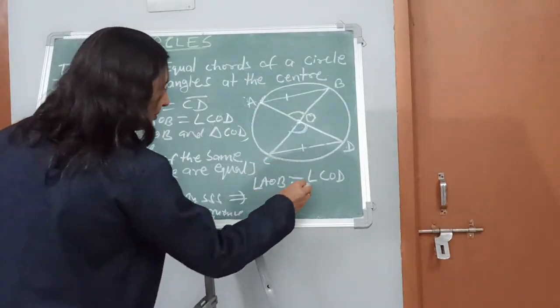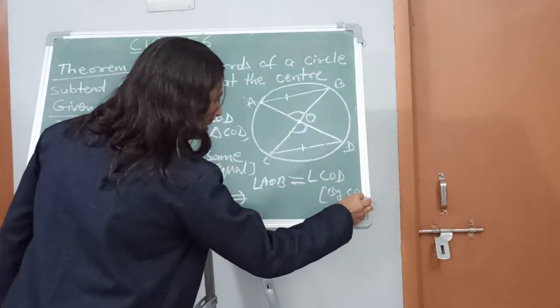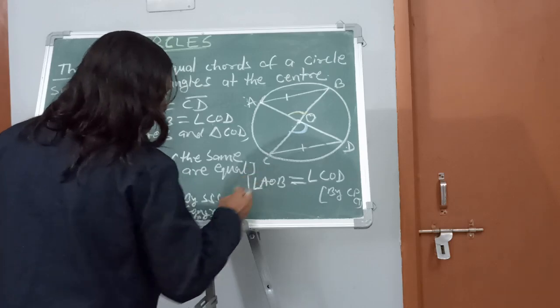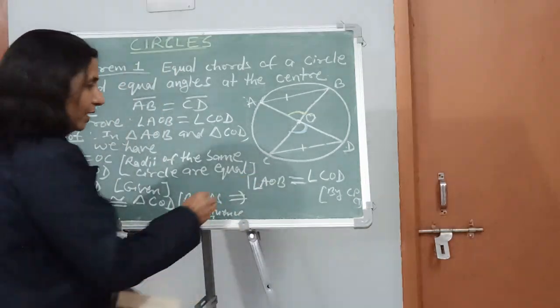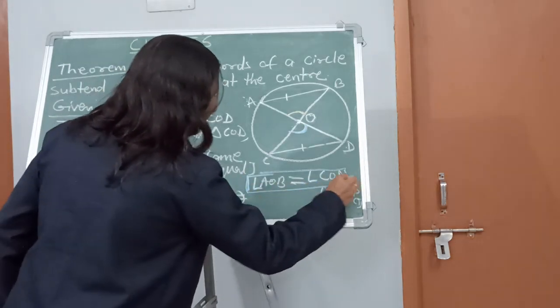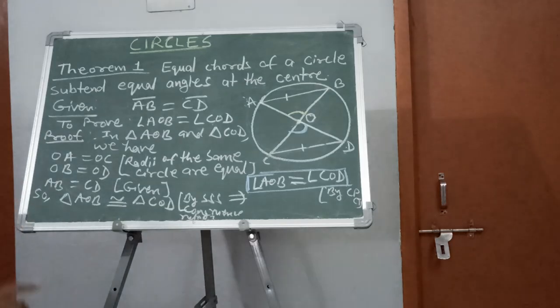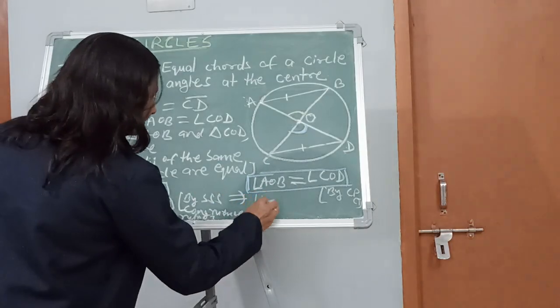So this is to be proved. Here write by CPCT. Dear students, this is what we had to prove, so we have proved it. Hence proved.